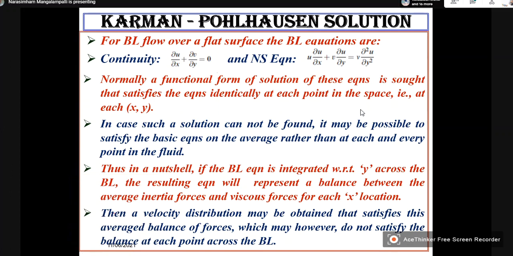Now, sometimes, due to the nature of these equations, it may not be possible to get a solution. So, it may not be possible for us to find a perfect solution at each and every point, that is, at each and every x.